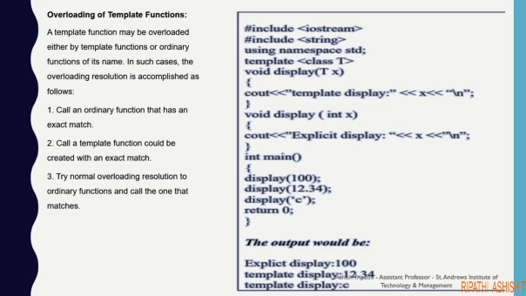So on the right side you can see there is a function named display, and there are two cases for that display. One is a template one, in which there is a data type T, and the other is an ordinary function, in which there is a parameter of integer type. Now from the main, if I am passing an integer as the argument, then the ordinary function will be executed. But when I am passing a float or a character value to this display function, it won't match the ordinary function, and the template function, that is the generic function, will be executed.